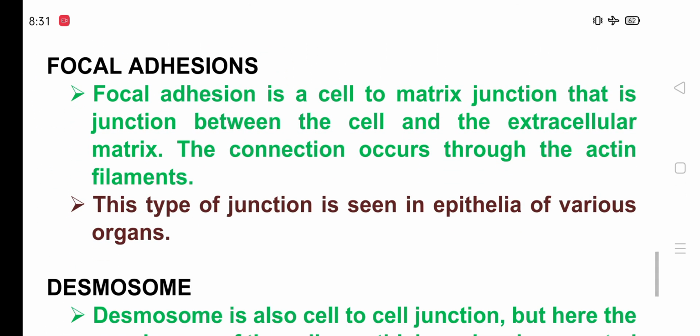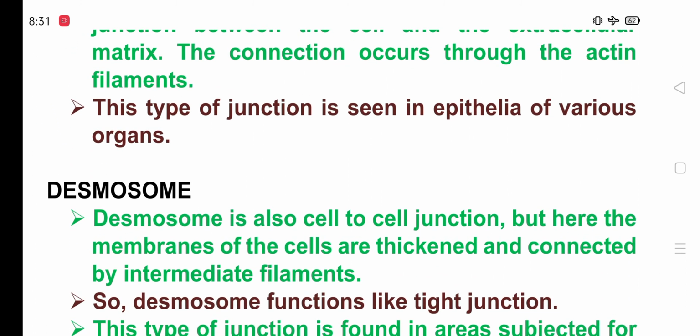Focal adhesion is a cell to matrix junction, that is, a junction between the cells and the extracellular matrix. The connection occurs through the actin filaments. This type of junction is seen in epithelium of various organs.